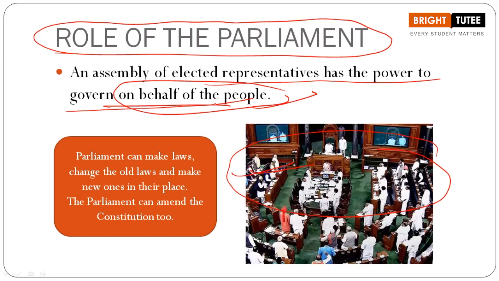Now parliament can make laws, change the old laws, and make new ones in their place. So this is a common point that you have already understood. Let's not discuss this in detail here, because we have understood this point. There are so many laws that are made in our country, right? It can be related to corruption, it can be related to women's security, it can be related to the health situation or the health sector of our country. Various laws can be made on that, right?